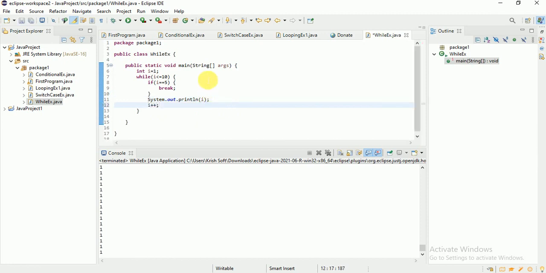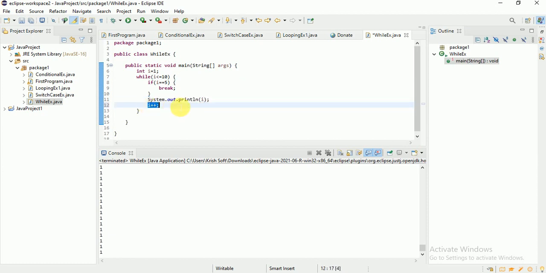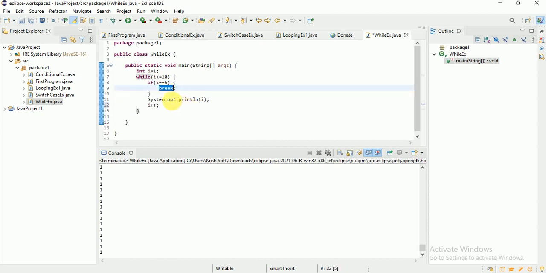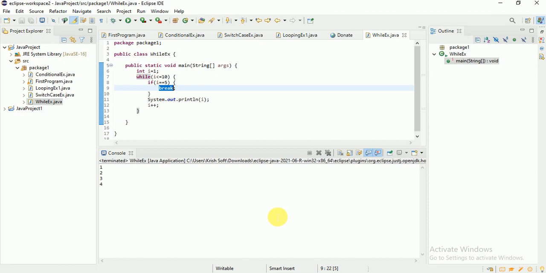Fine. So i equals 1, 1 less than or equal to 10, true. It will check this condition, no, then it will print that value and do the increment. When i equals 5, then it will break. Break means it will come out of the while loop. So it means it will print only 1 to 4. Why is 5 not printing?